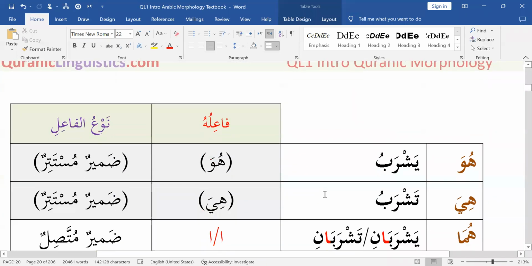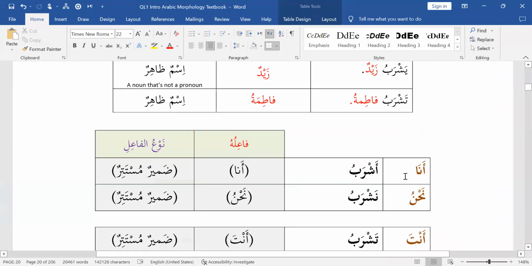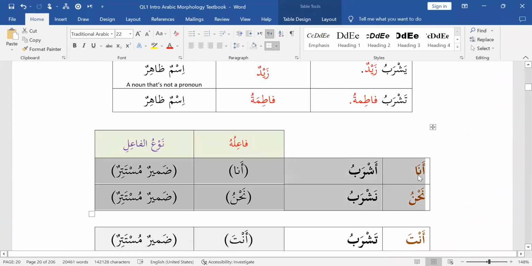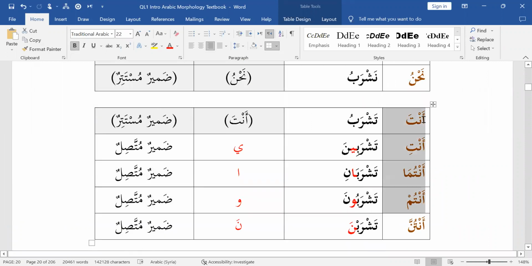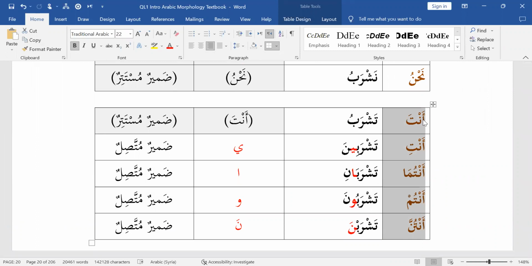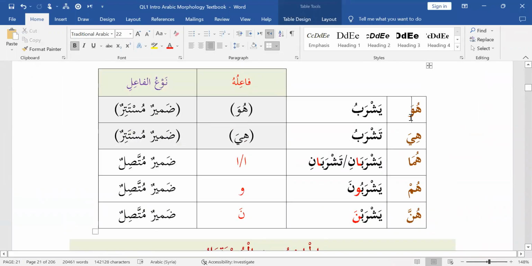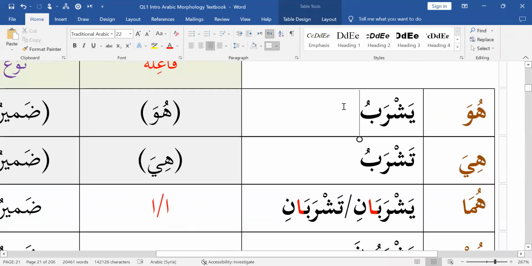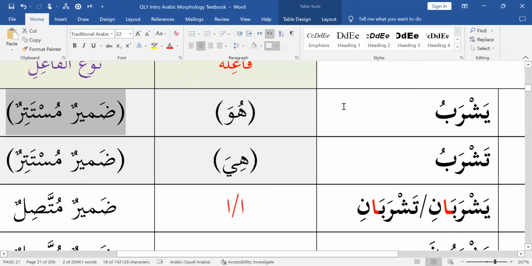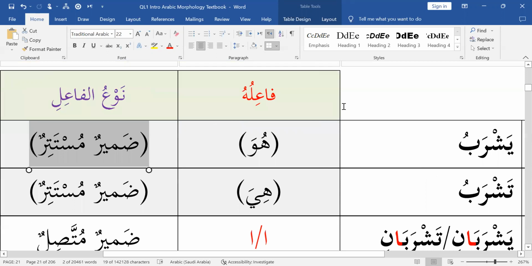And then moving on to the last part. What we've done is al-mutakallim, the first person speaker, ana nahnu. Then we did the five cases of al-mukhatab, the second person, the person you're addressing: anta, anti, antuma, antum, antunna. Now, finally, we have al-ghaib, the third person, huwa, yashrabu. Again, I don't see any red. If I don't see any red, what does that mean? The fa'il is dhamir mustatir, hidden.